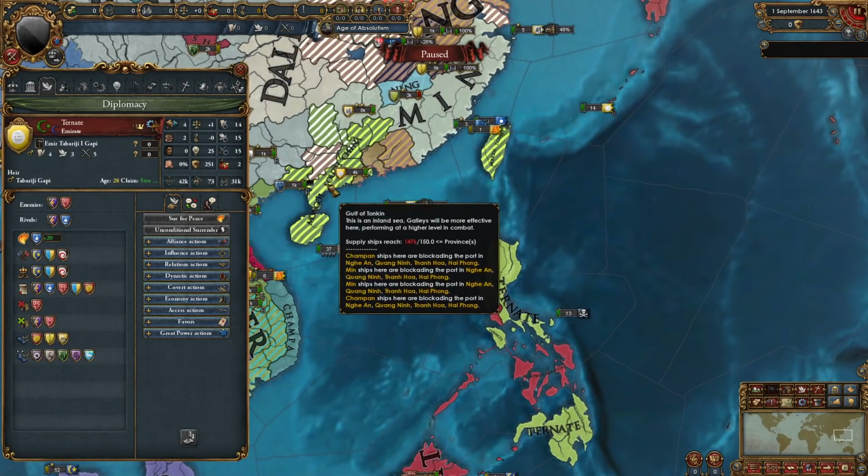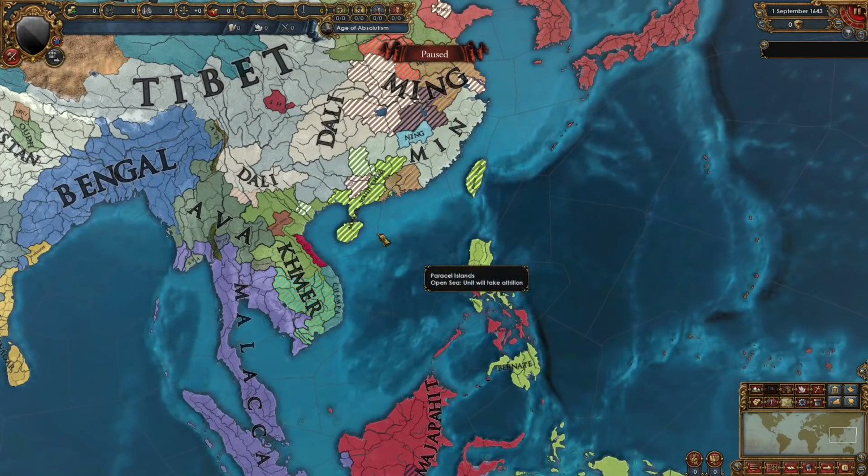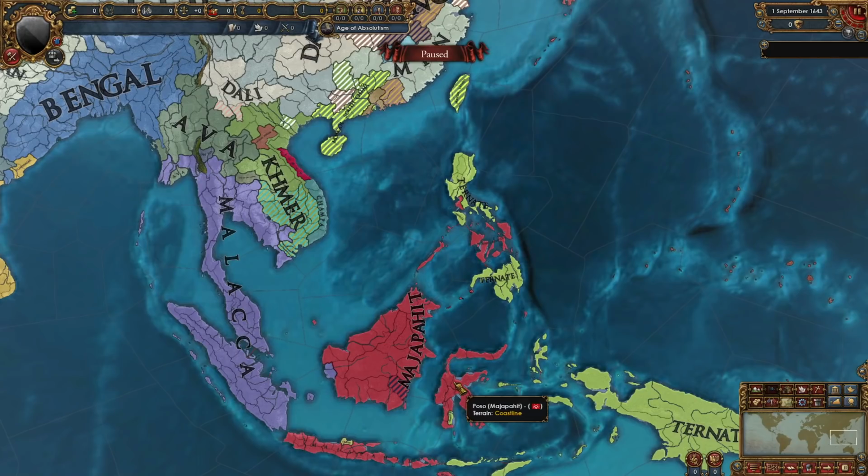Ternate actually did declare war against Mongolia. They are the only belligerents in this war, so that's pretty interesting. Will we see Ternate finally make some moves in the mainland, or will they continue to be defeated by Majapahit?